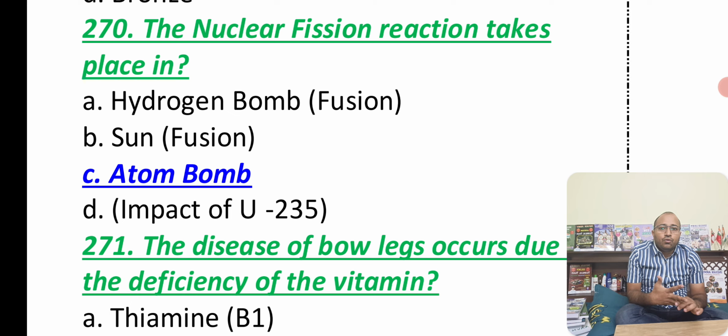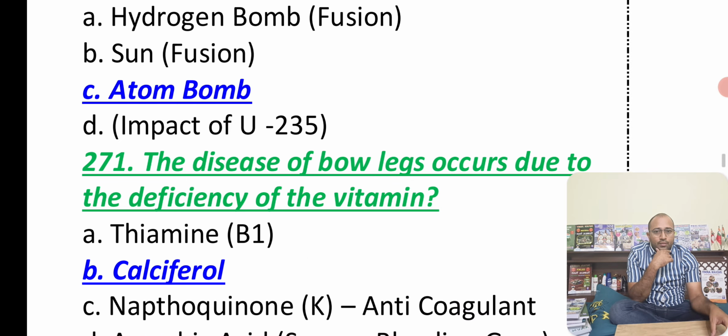Fission you will find in an atom bomb. In this process, the impact of uranium-235 will be done. Then you will find the Large Hadron Collider, which is in Switzerland, I think. They have tunneled 26 kilometers and they are trying to bombard particles to create a black hole over there. So that is still happening.